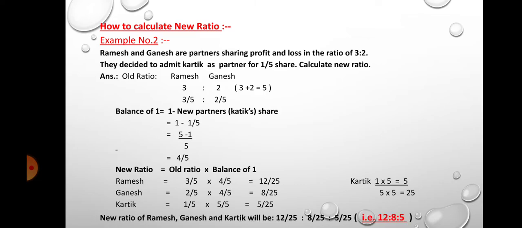The new ratio of Ramesh, Ganesh and Karthik will be 12 divided by 25, 8 divided by 25 and 5 divided by 25, that is 12:8:5.